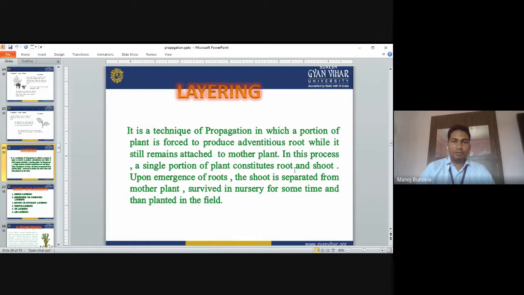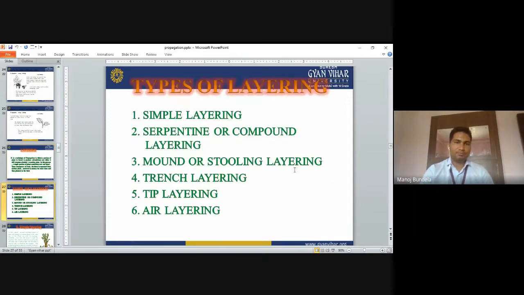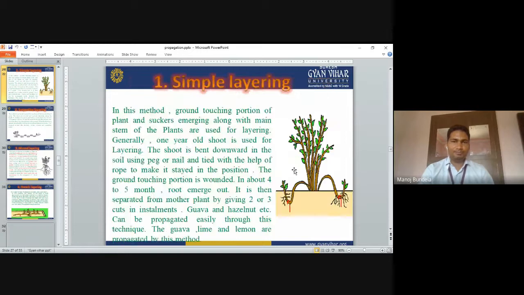In layering, the plant is bent, and after bending, this is the portion where the roots will develop. The roots will develop from here, so we cut it from here and then show it in the nursery. Types of layering: simple layering, serpentine or compound layering, mound or stooling layering, trench layering, tip layering, and air layering.